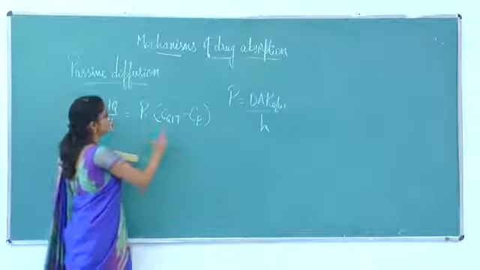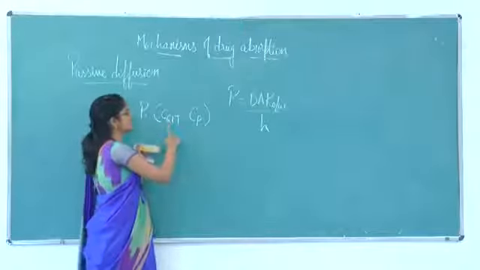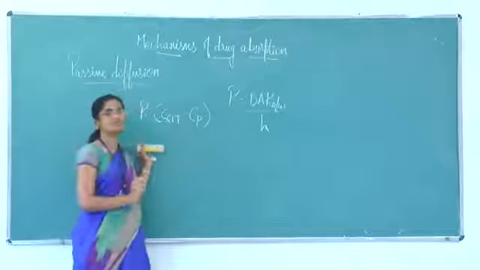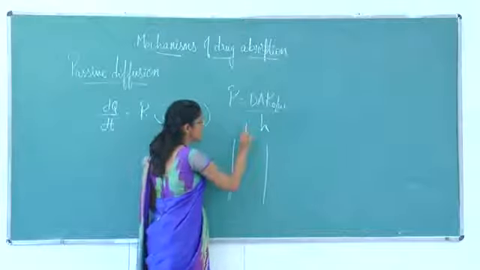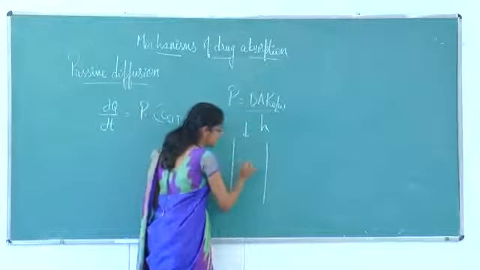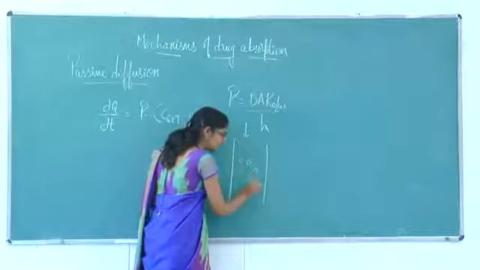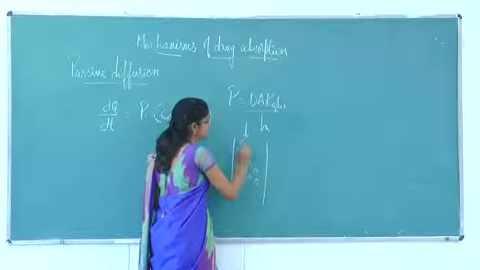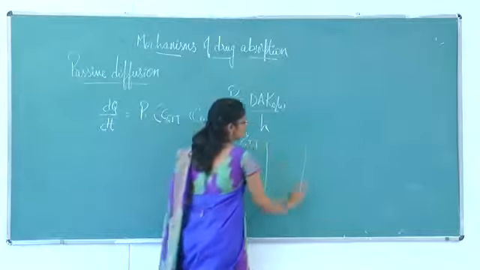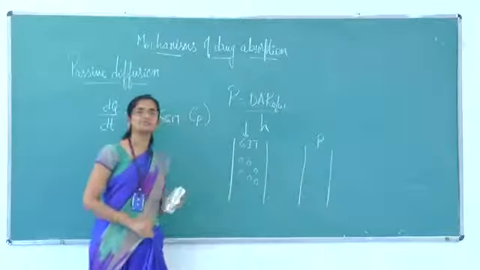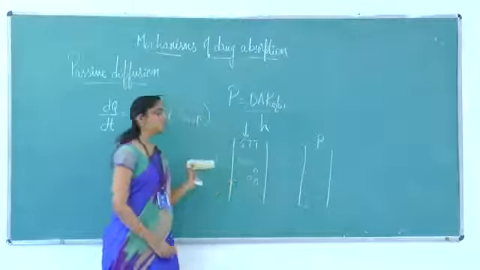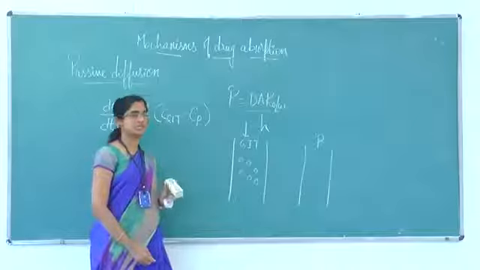So when we consider the concentration of the drug in the GIT and the concentration of the drug in plasma, initially whatever drug we are taking will enter into the gastrointestinal tract, that is GIT. At the beginning, the concentration of the drug in plasma will be 0; all the drug will be concentrated only in the GIT.